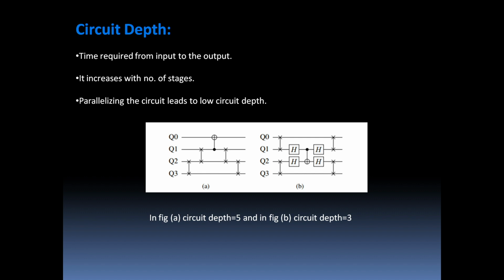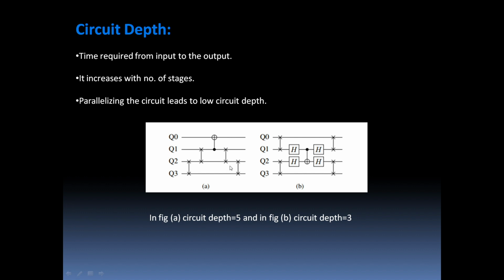So it's basically delay. From this figure it will be more clear what we mean by circuit depth. In figure A, we can see that we have 4 qubits, right? And this is a swap gate, another swap gate. So this is like stage 1, stage 2, stage 3, stage 4. I guess you can see my mouse pointer here.